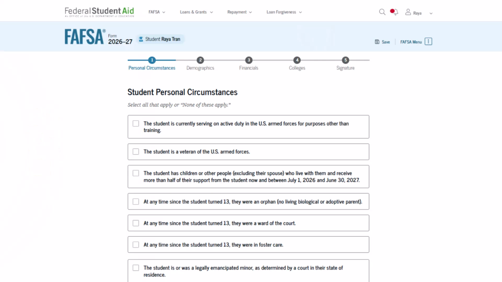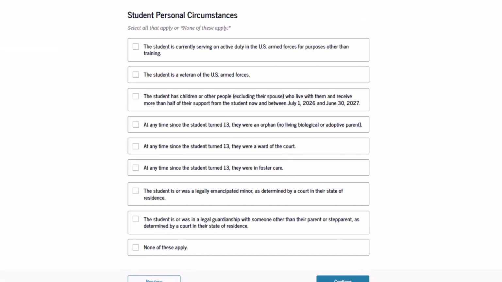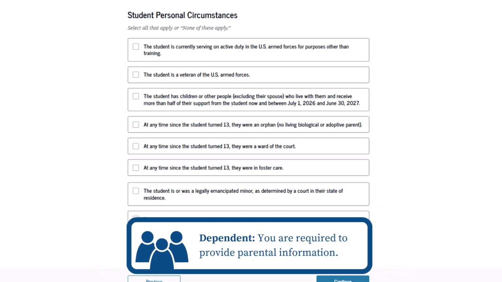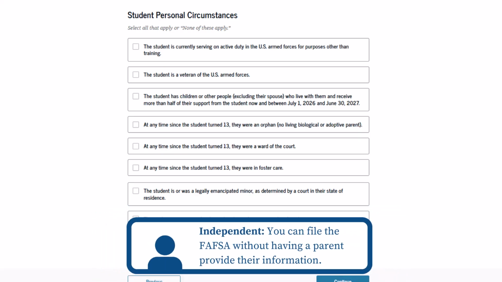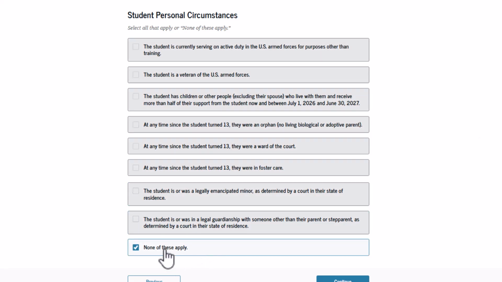The student personal circumstances questions on the FAFSA will help determine whether you, the student, are dependent, meaning you are required to provide parental information, or are independent and can file the FAFSA without having a parent provide their info. Read through this list of statements and check off any that apply to you. If any apply, you will be considered independent on the FAFSA. If none apply, you should check "None of these apply" at the bottom of the list.